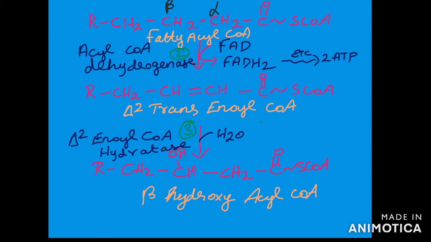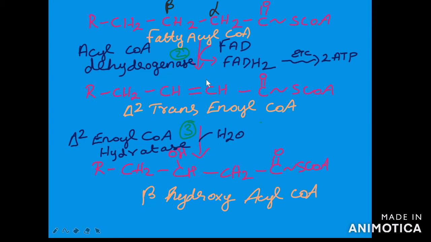So the first stage: after the fatty acyl CoA enters the mitochondria, it will be acted upon by the mitochondrial enzyme acyl CoA dehydrogenase, which will use FAD as the coenzyme, and FAD will be converted into FADH2 to yield delta 2 trans-enoyl CoA. Delta 2 means a double bond is present between the second and third carbon atom.